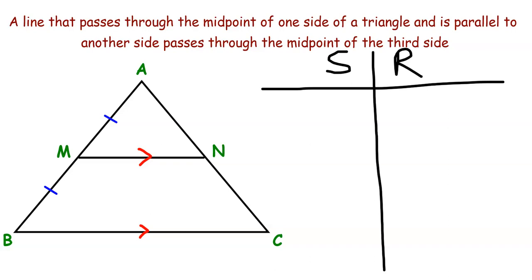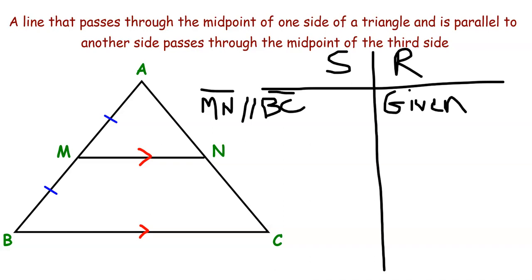The important given information here is that MN is parallel to BC, and that AM is congruent to BM. That's our given.